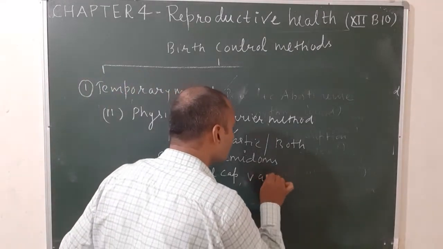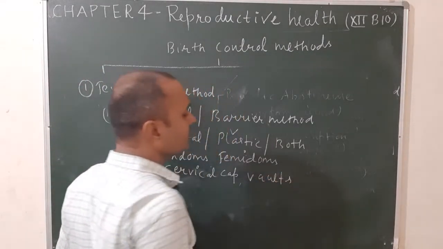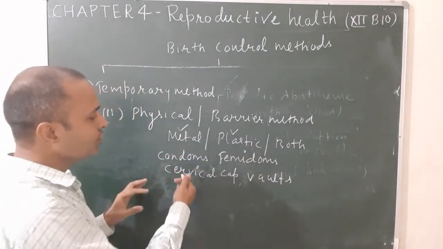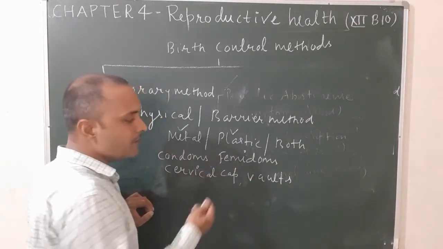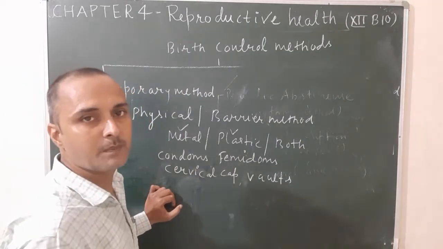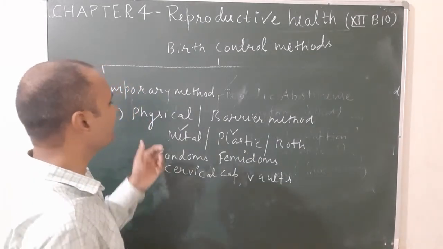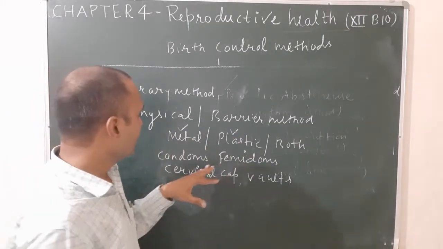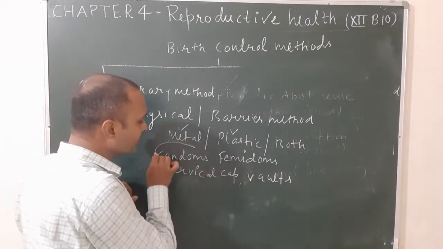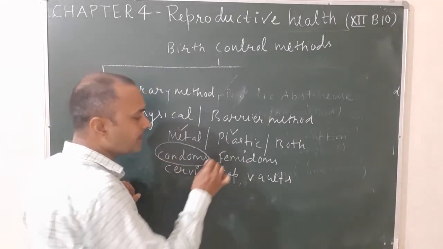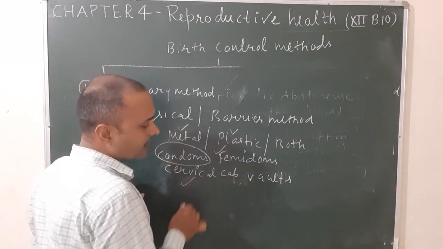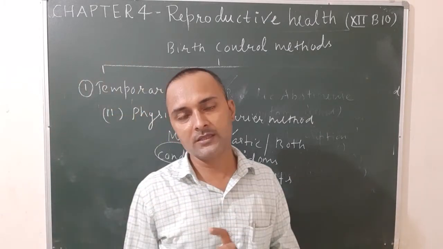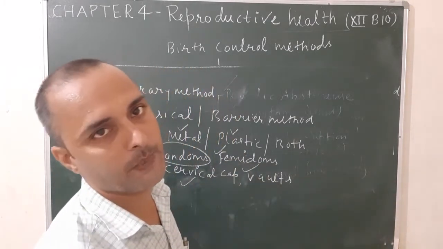And cups. It is also used by the female to prevent insemination. So these are the devices used by the male and females to prevent fertilization and implantation. So this is also known as the physical or barrier method. Out of these, condoms are used by males, and Femidoms, cervical caps and cups are used by females to prevent fertilization and implantation.